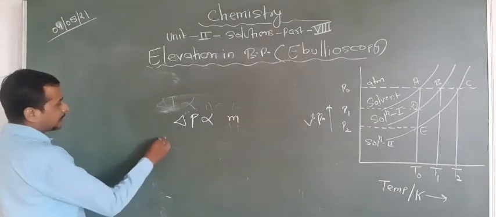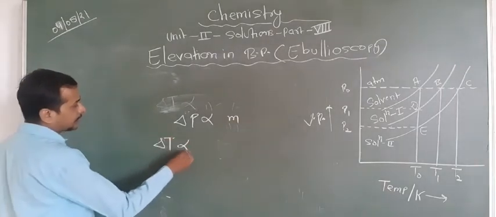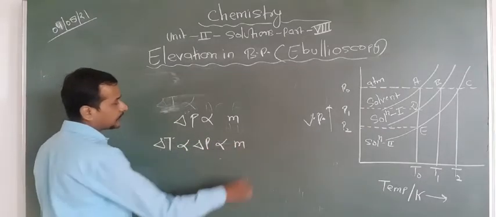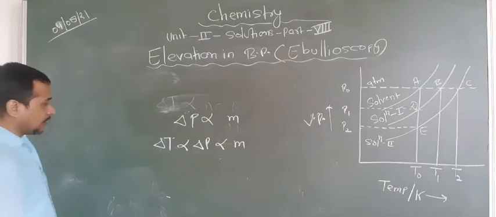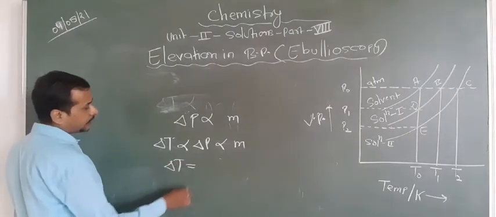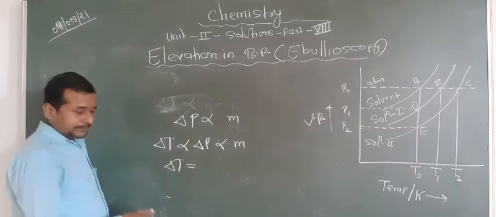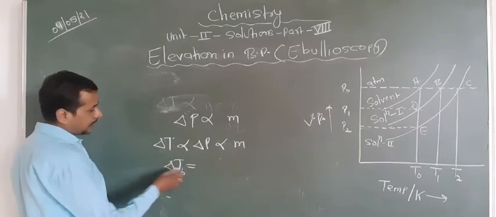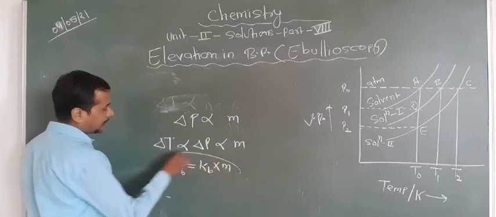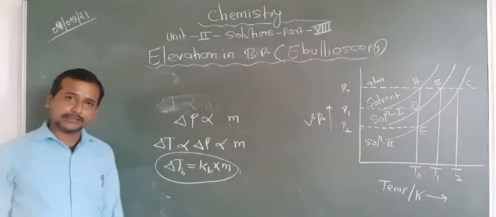Therefore, we know that delta T is directly proportional to delta P, hence this is directly proportional to molality. Okay, so we can write the formula like this: delta T, here we write TB for boiling point, so delta TB equal to KB into molality. So we got this formula.